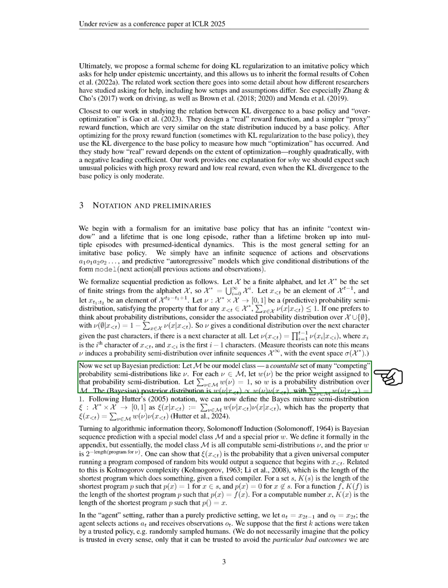We also establish a Bayesian prediction framework, where we consider a model class of competing probability semi-distributions and assign prior weights to them. In the context of algorithmic information theory, we mention Solomonoff induction, which involves a special model class and prior. We also touch on Kolmogorov complexity, which measures the length of the shortest program that can produce a